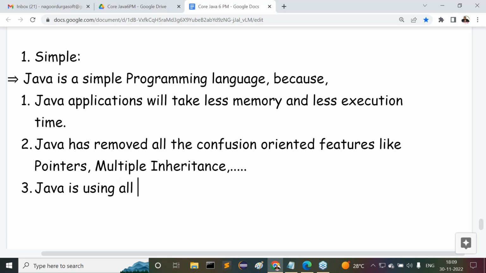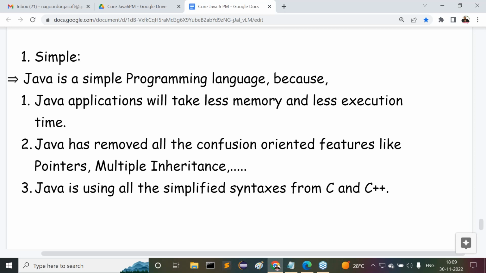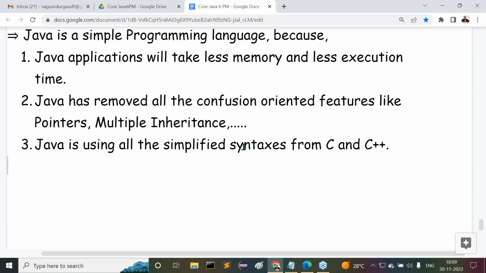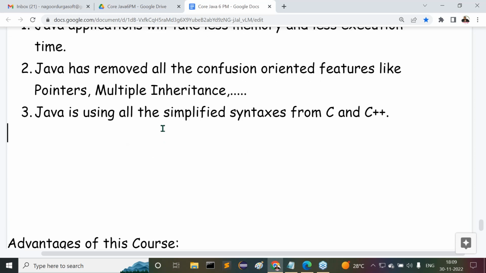Java is using all the simplified syntaxes from C and C++, maximum from C. Using in the sense, don't think they are defined in C and C++ and reused inside Java. Those features are re-implemented in Java. All the simplified syntaxes available in C and C++ are re-implemented in Java.